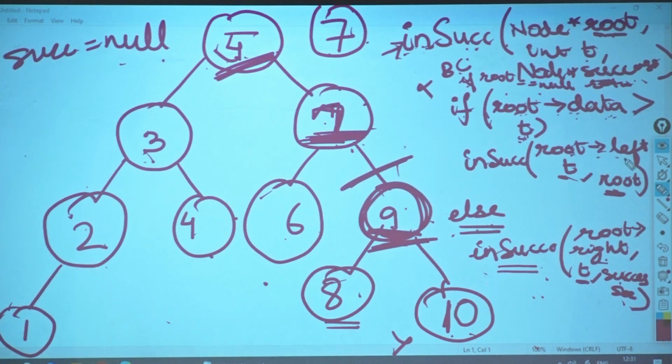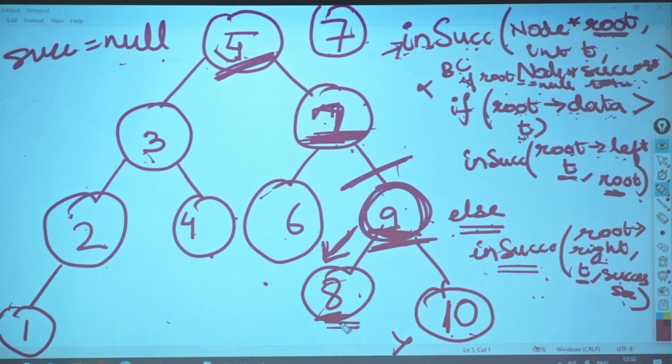Root's left. I will turn my direction here. Are we clear? After I turn my direction over here, I will pass t to it. Now what will I pass as a successor? Because I am greater than the target, I can be a potential successor for it. So what will I pass over here? 9. Okay, so I have passed 9 to this particular guy. Now again there is a call over here with root as 8, t as 7, successor as 9. Are we getting it?